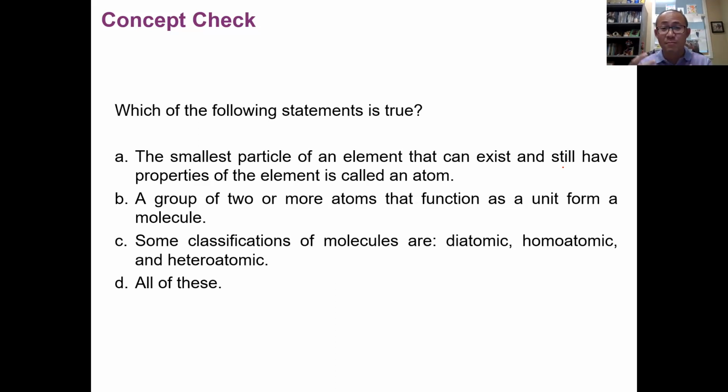Number C, some classifications of molecules are diatomic, homoatomic, heteroatomic. You're right. Di, tri, poly, we're talking about the number of atoms. Homo and hetero, we're talking about the type of atoms. So keep that in mind. They're 2 separate concepts, but they are all descriptions of a molecule. So all of these statements are true. So the answer is D.